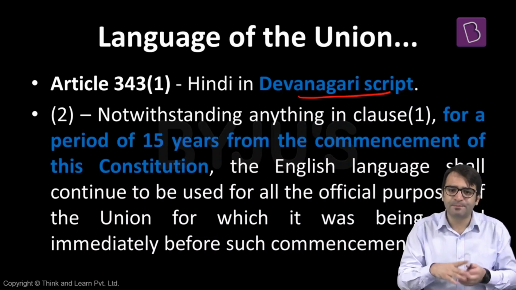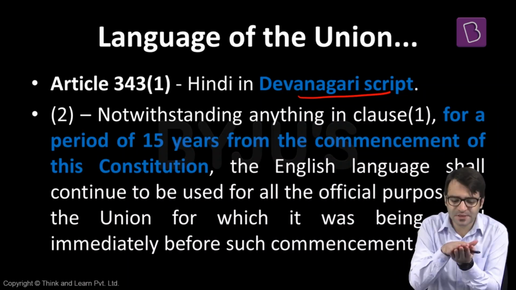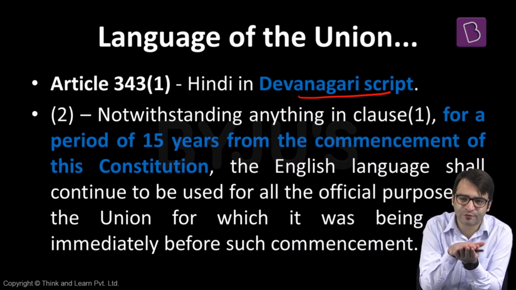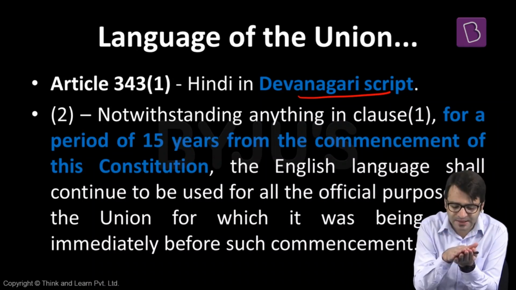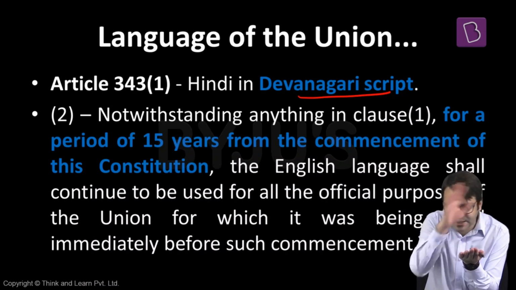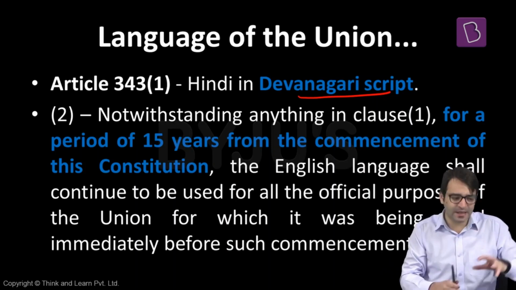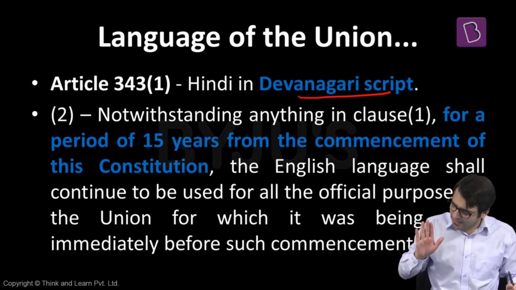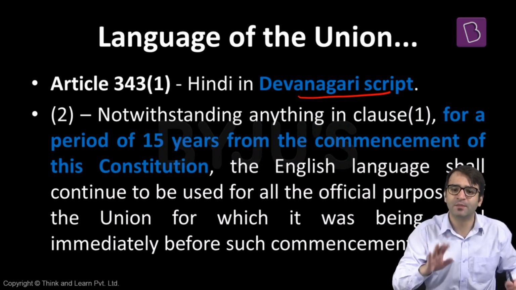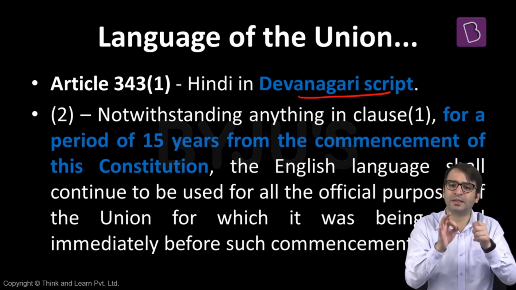But at the same time, the Constitution also says that for 15 years, English will continue. That means since 1950, the Constitution has declared that the official language of the union is Hindi in Devanagari script, right? But then the Constitution also says, what was the official language of the center prior to the Constitution? It was English. So this English will continue, for a period of 15 years. That means the official language of the union is Hindi in Devanagari script, but for all practical purposes, English will continue as the medium of official language for 15 years. And after the expiry of this 15-year period, Hindi will be the only official language of the union.